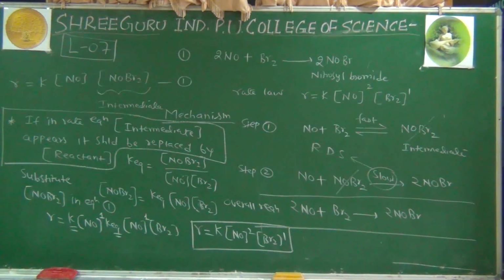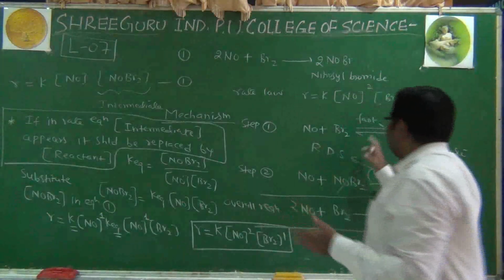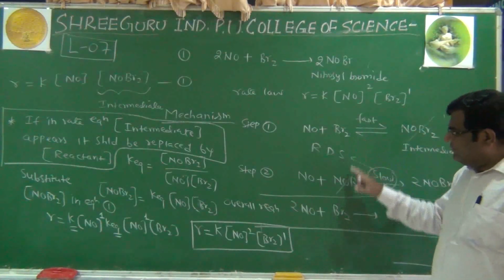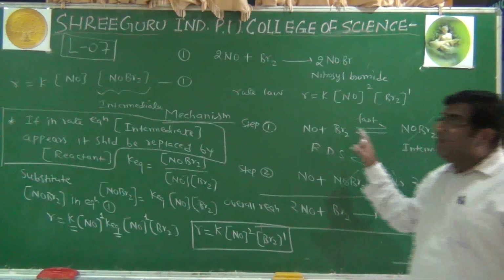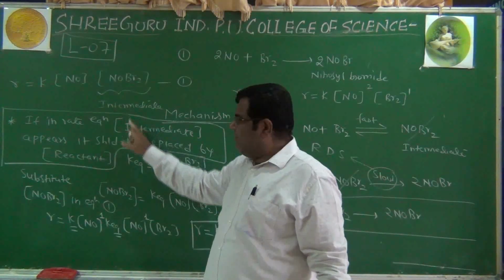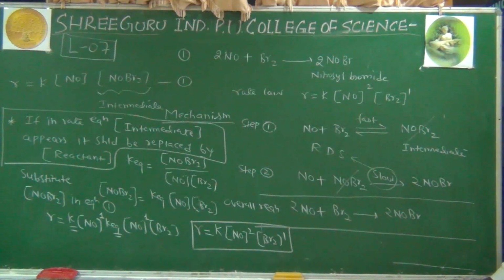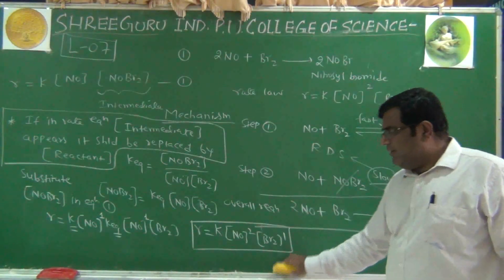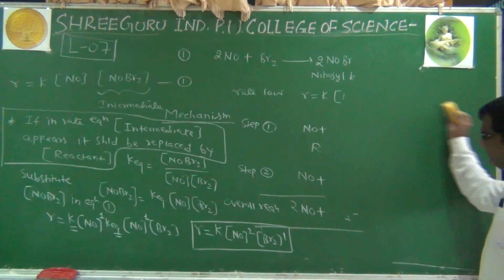So you should be very perfect in it. We should see the mechanism given, write the slow step, and if an intermediate appears in the slowest step, it should be replaced by the concentration of reactants. There are many questions based on this concept, which is why I am stressing it. I will take one more example so that you can understand it in a better way.